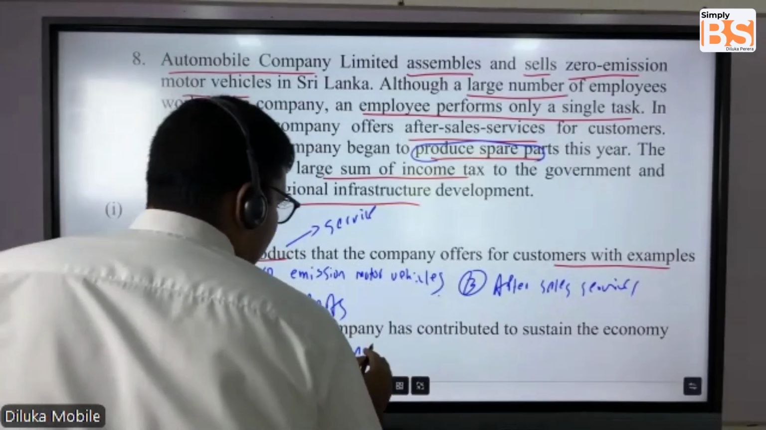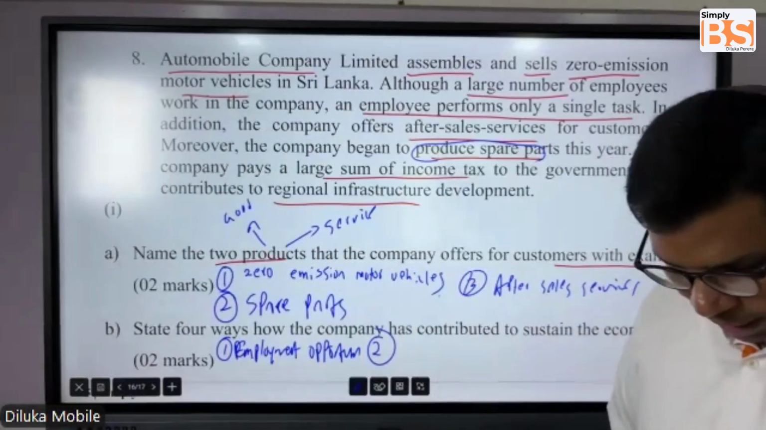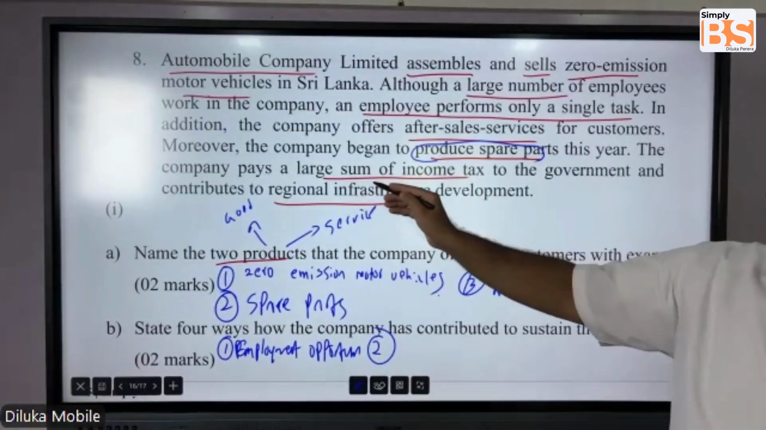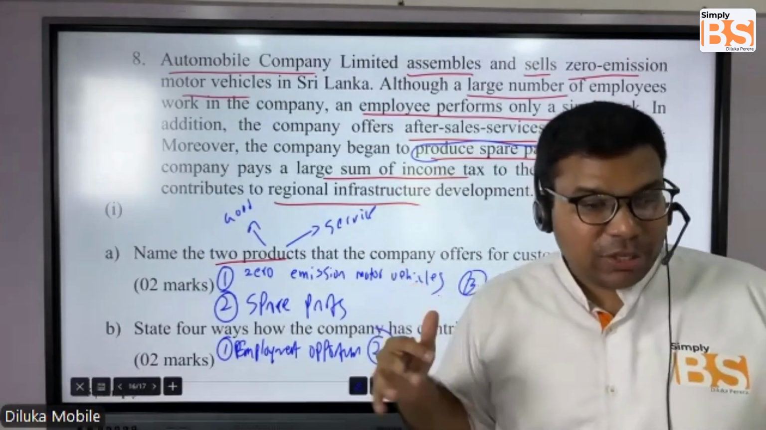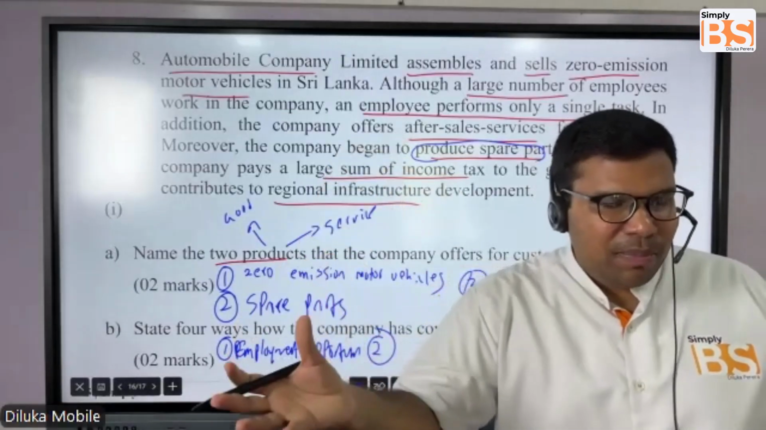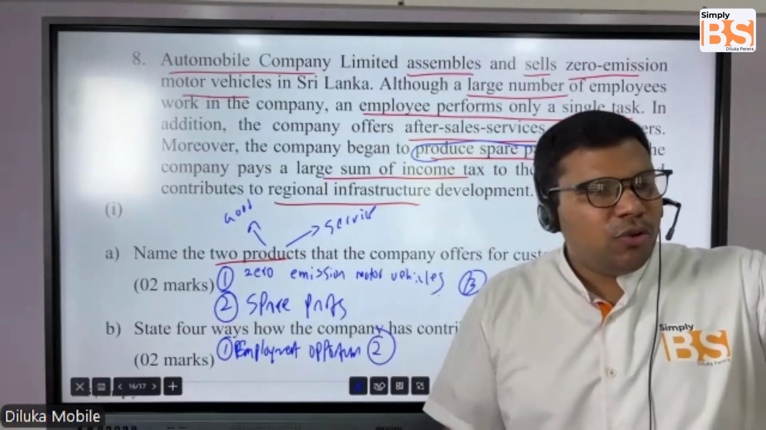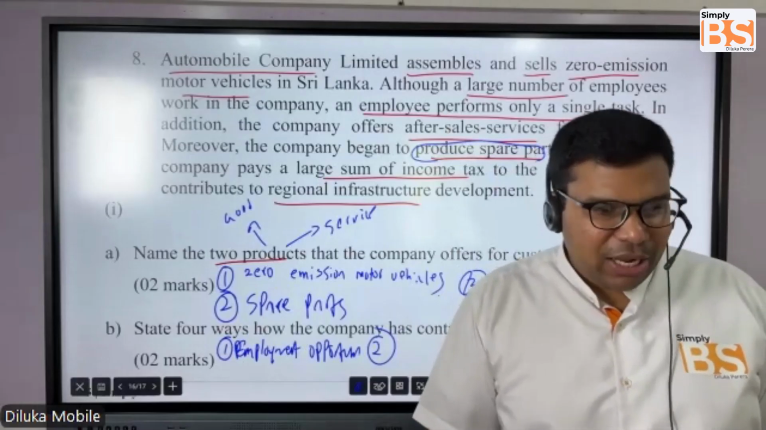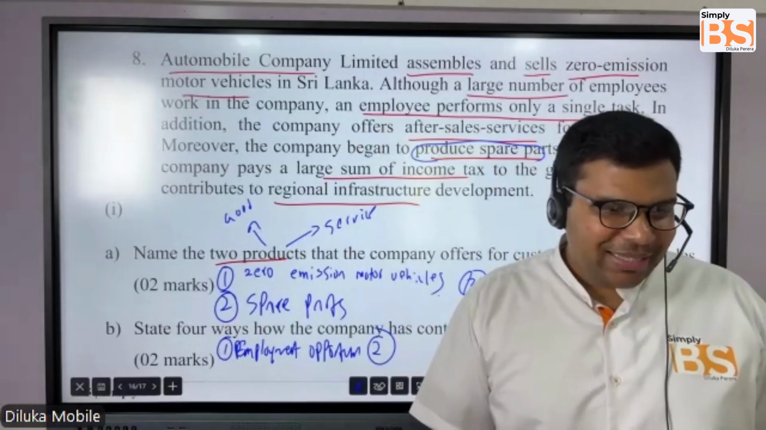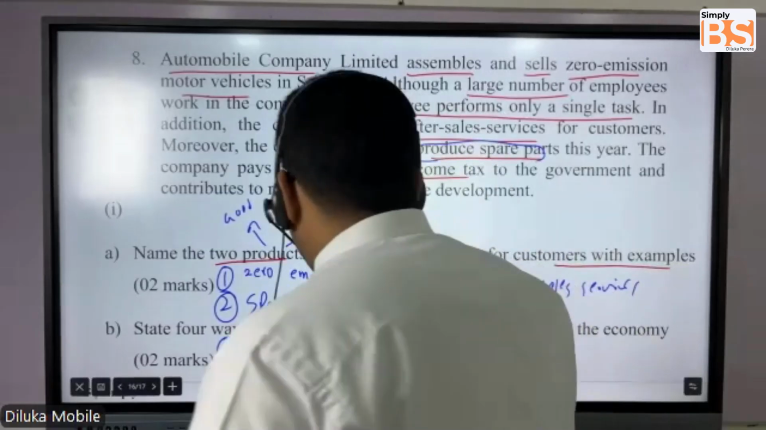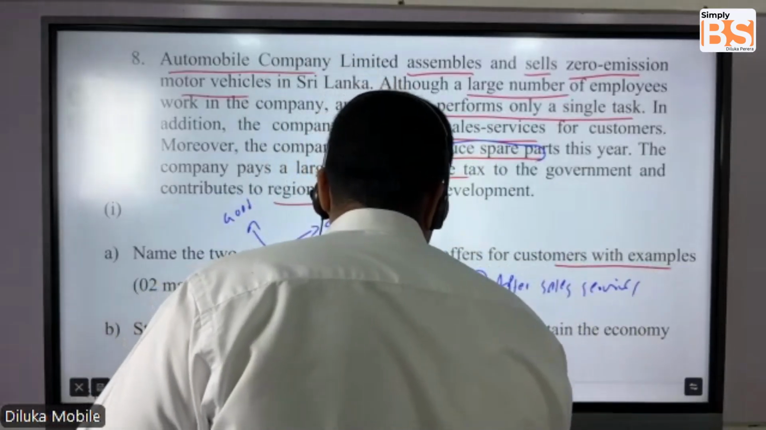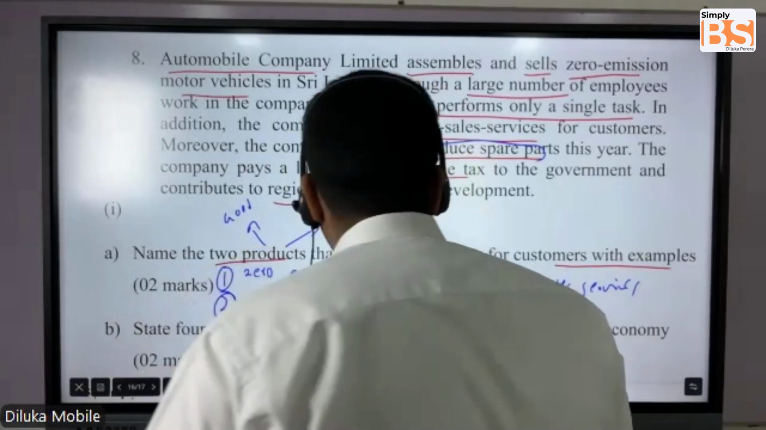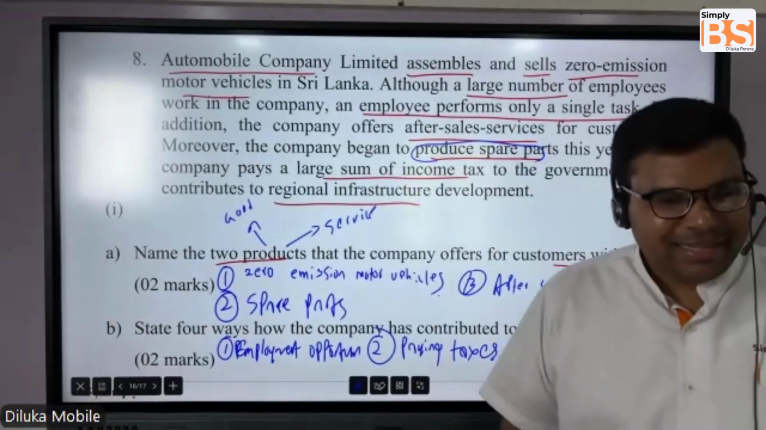Number two, what can you write? It says the company is paying a large sum of income tax. Is it good or bad? It's good because these taxes will be paid to the government and the government will use these taxes to improve the infrastructure facilities of the economy. That's good, right? That's another answer point. Paying taxes. Now these are not the answers which I have designed. I have taken it from the description itself.